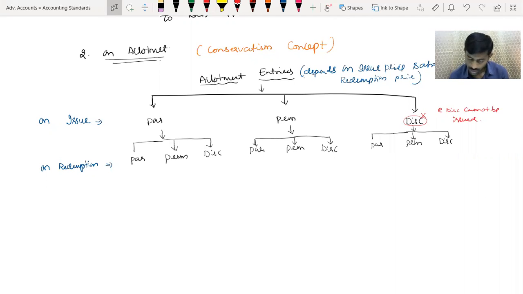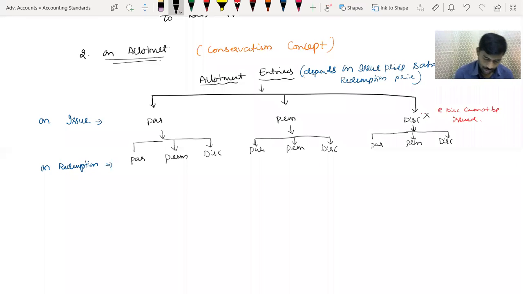Yes. Now, this is the case. So that means for the allotment alone, entries depend on how we issue at the time of issue and how we redeem at the time of redemption. So both you have to keep in mind. By keeping both in mind, you have to pass the entry. That is what the case.